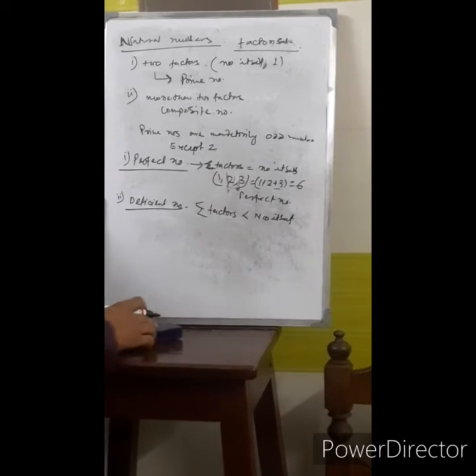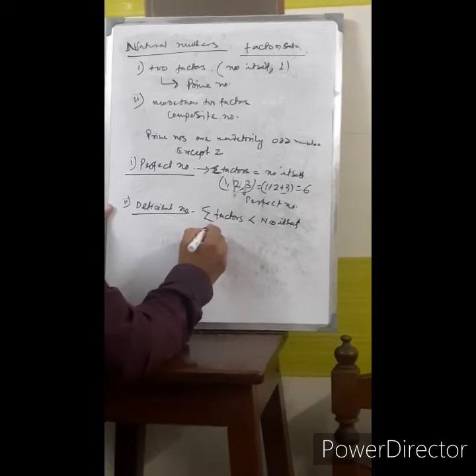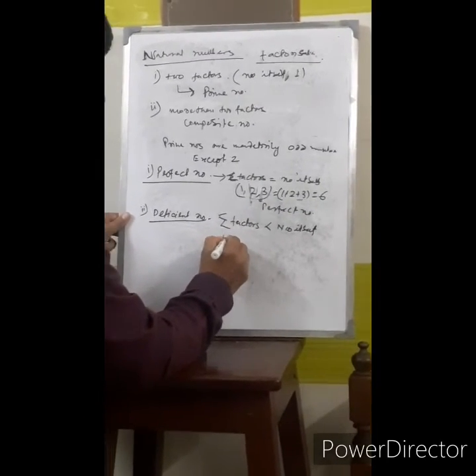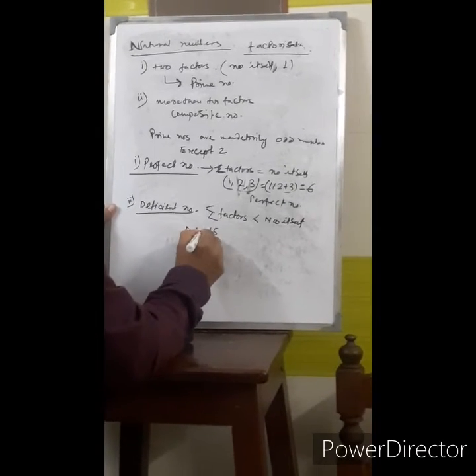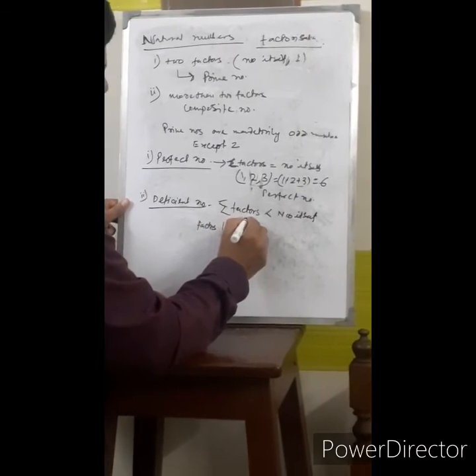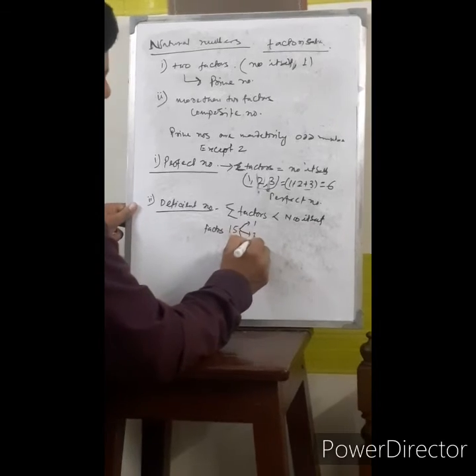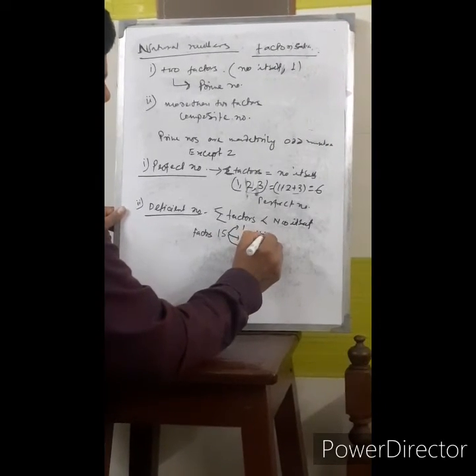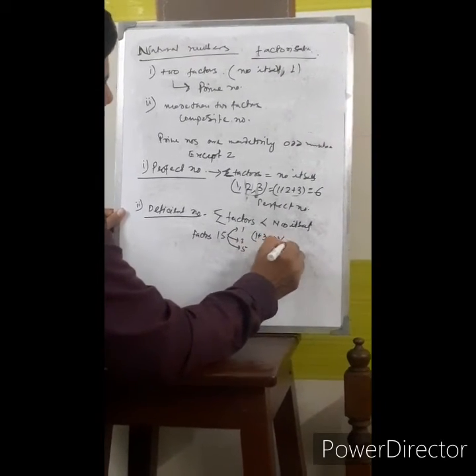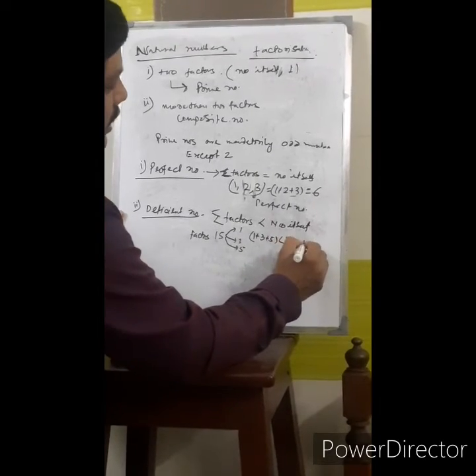What is that? Suppose factors of 15, that is 1, 3 and 5. So 1 plus 3 plus 5 is less than 15. That is a deficient number.